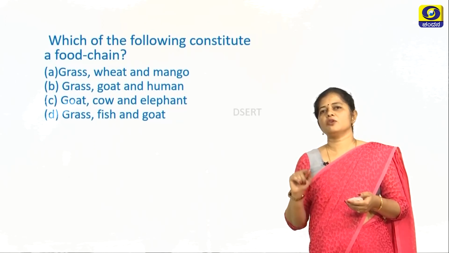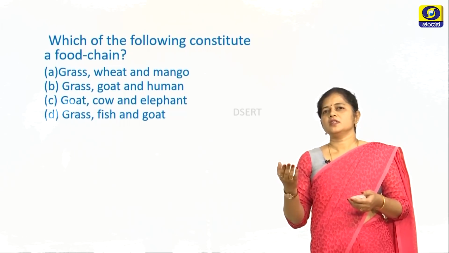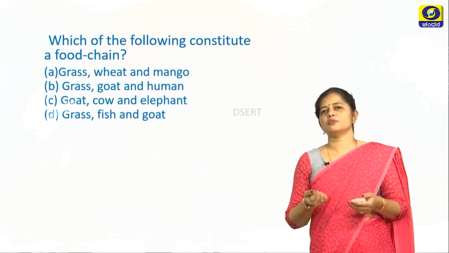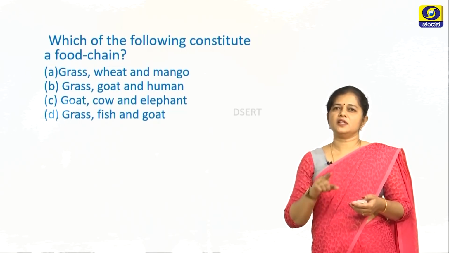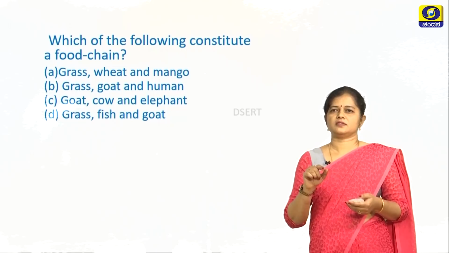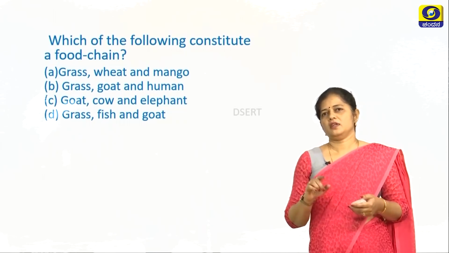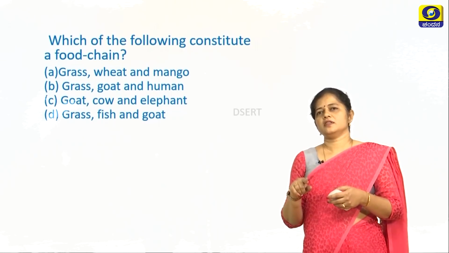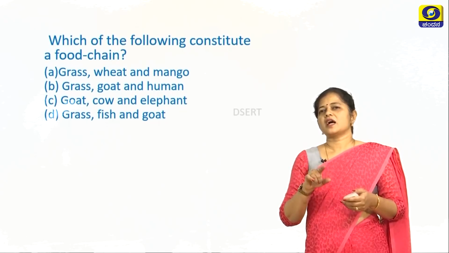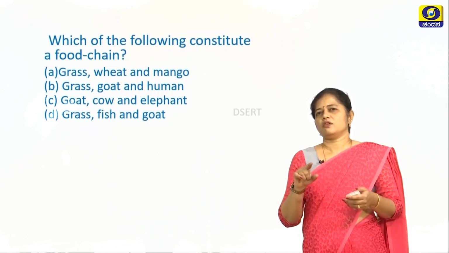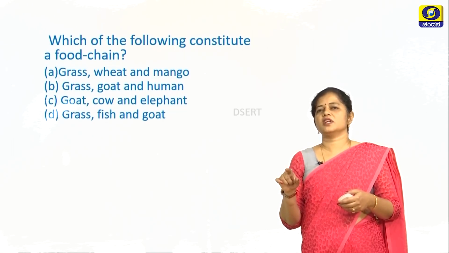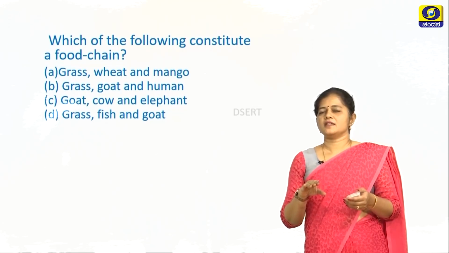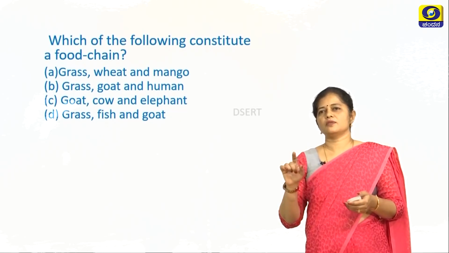Now coming to the second option, the grass, goat and the human being. Definitely the goat can eat the grass and the humans can eat the goat. Now coming to the third option, the goat, cow and the elephant. Here all the 3 are herbivores, so they cannot form a food chain. Now coming to the fourth one, though you have a producer, a secondary consumer and a primary consumer, the grass is not eaten by the fish, or the grass, even if it is eaten by the goat, cannot be eaten by the fish. So you cannot constitute a food chain by any other than option B, grass, goat and human beings.